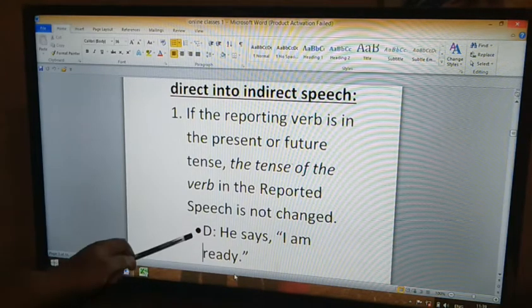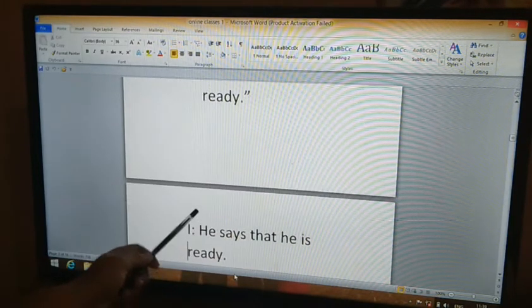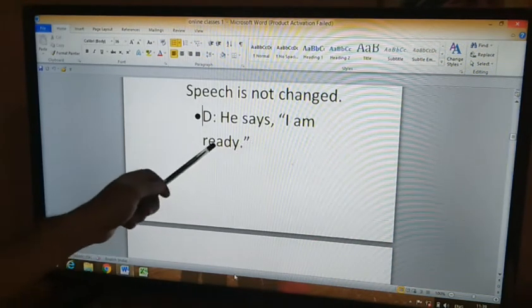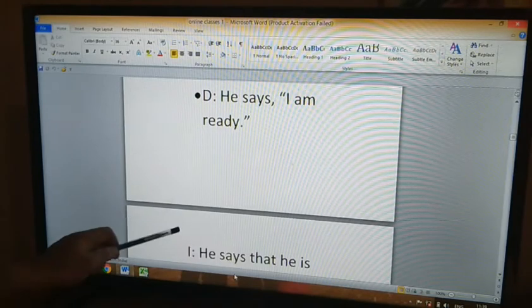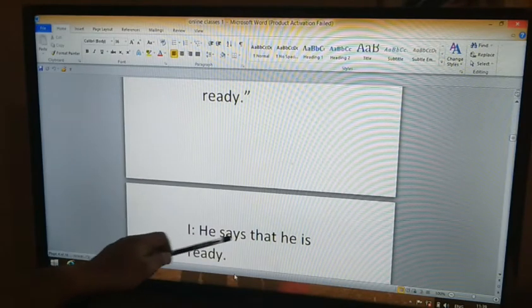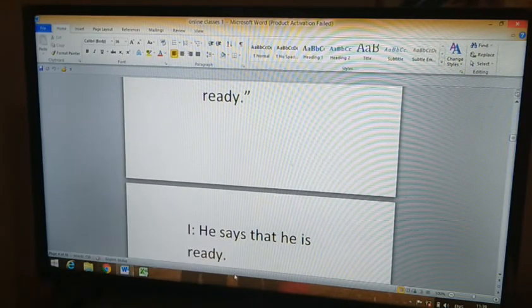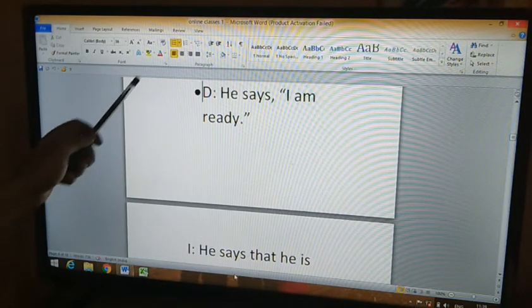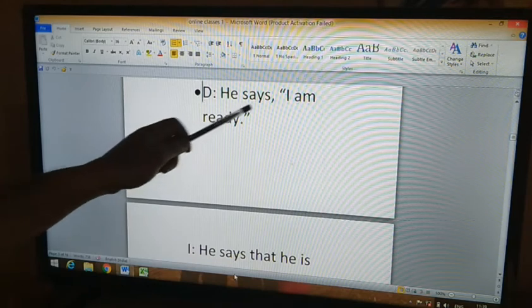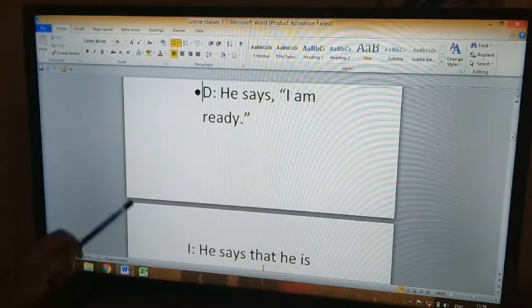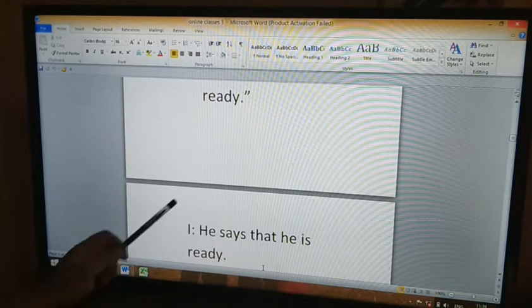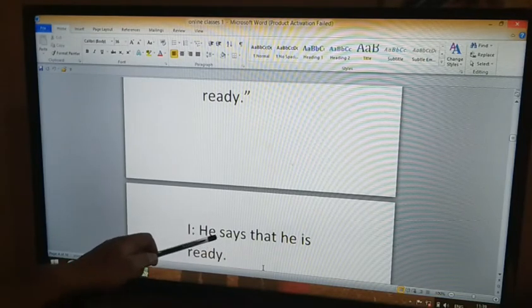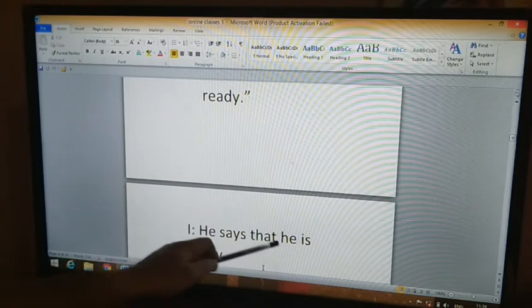Here we have the example. Direct speech: He says, "I am ready." What is the indirect speech of that? He says that he is ready. In the direct speech we have seen, He says, "I am ready." And in indirect speech, we did not change the reporting verb. He says that he is ready.